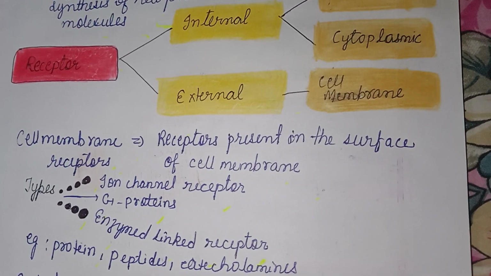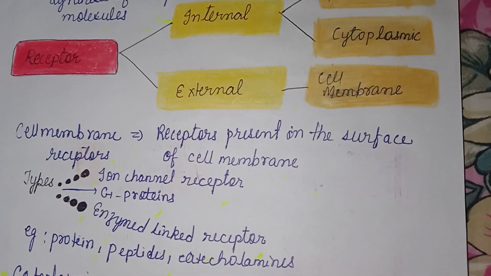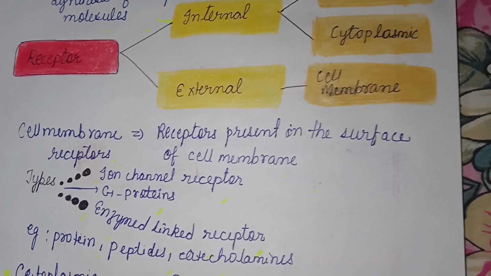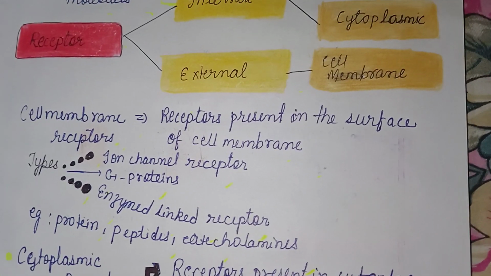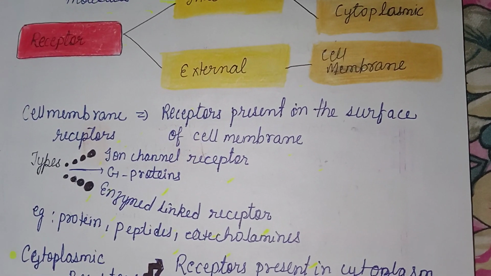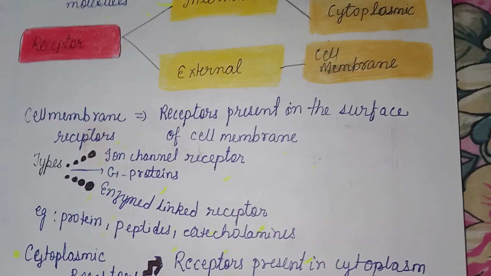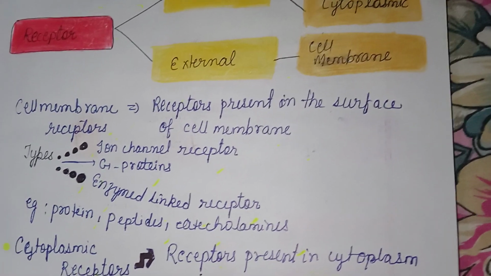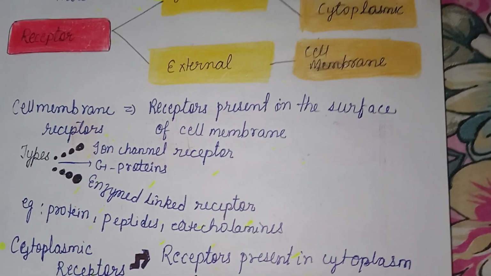What are cell membrane receptors? As the name suggests, the receptors present on the surface of the cell membrane. There are three types of cell membrane receptor: ion channel receptor, G protein, and enzyme-linked receptor. Example: protein, peptide, catecholamines.